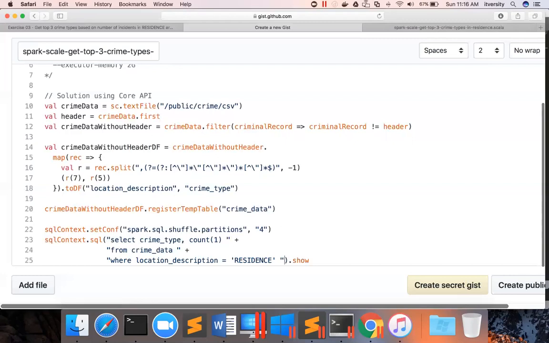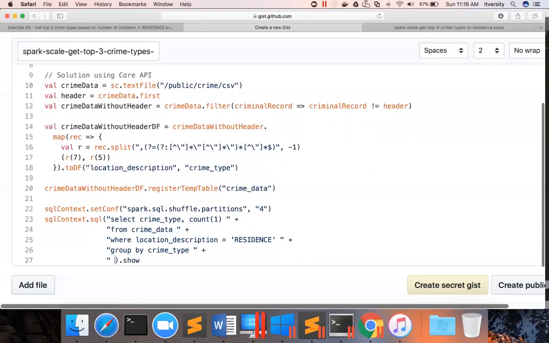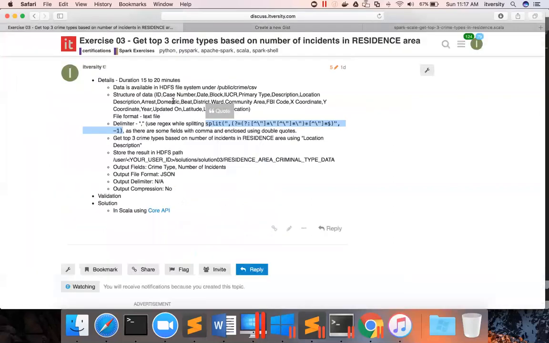Okay, so now I can add one more line to this and say group by crime type, order by, let's say, crime count. The field name is crime count, that we have to fetch from the data itself. They haven't mentioned the field names, so you can give whatever you want. In this case, I'm just saying crime type and crime underscore count.